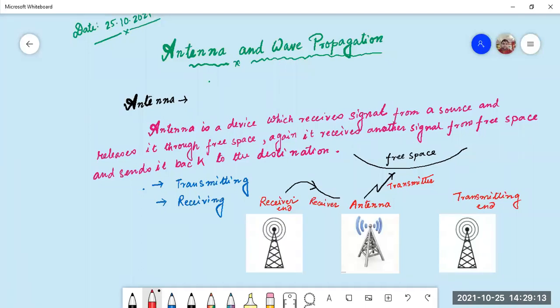And when it is transmitted in the free space, at the transmitting end there is another antenna.